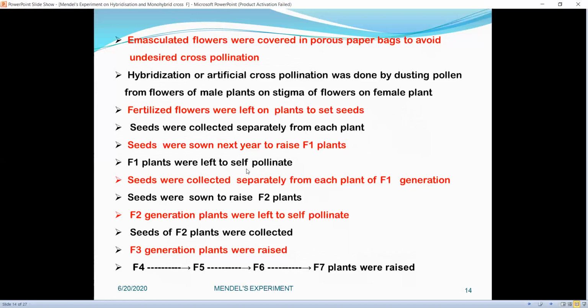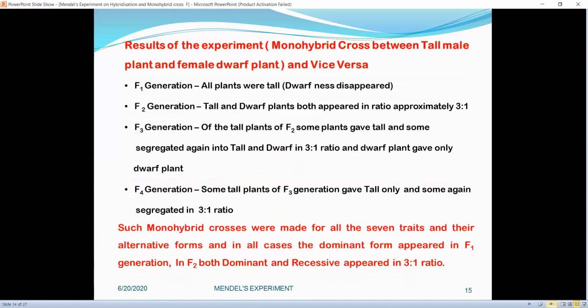Now the F1 plants were left to self-pollinate, with no cross-pollination again. Seeds were collected separately from each plant of the F1 generation. Then the seeds collected from F1 plants were sown to raise F2 plants. F2 generation plants were left to self-pollinate again, and seeds of F2 plants were collected to raise the F3 generation. In this way, up to F7 plants were raised.